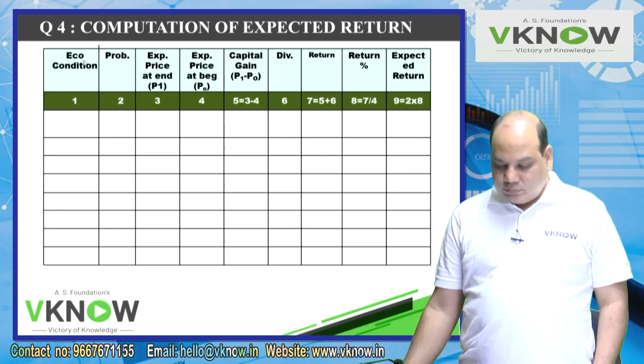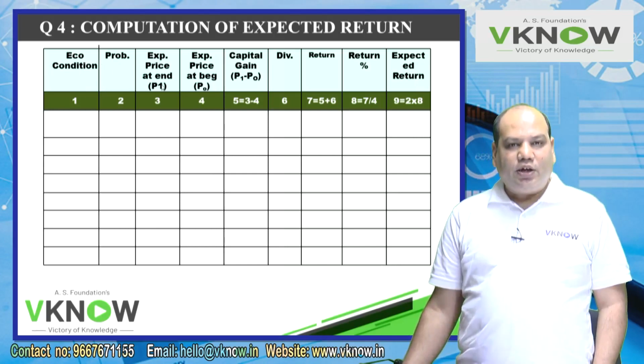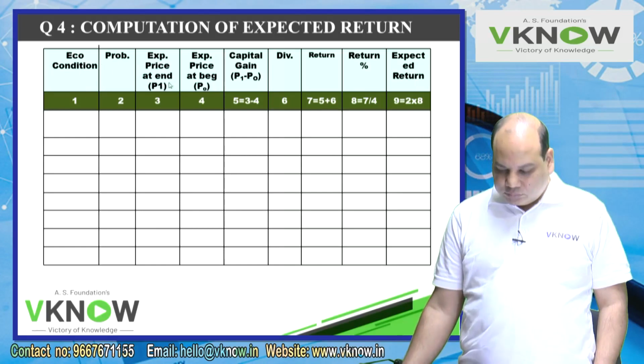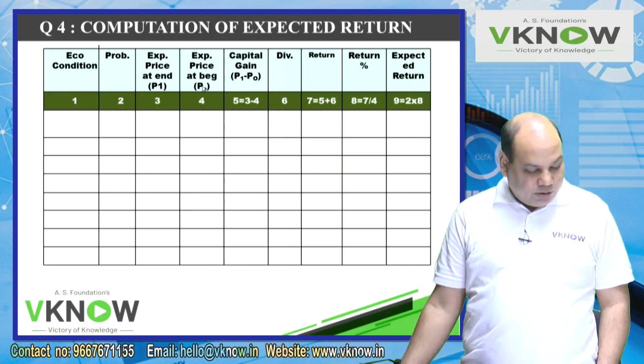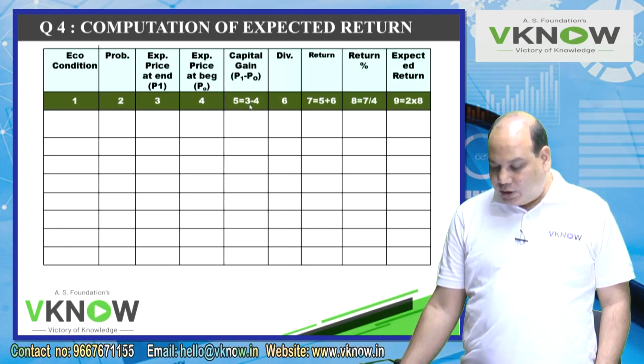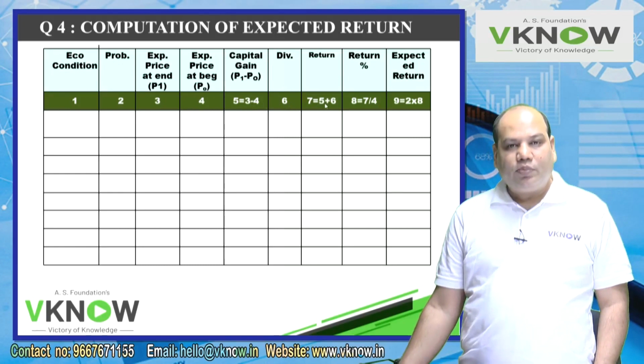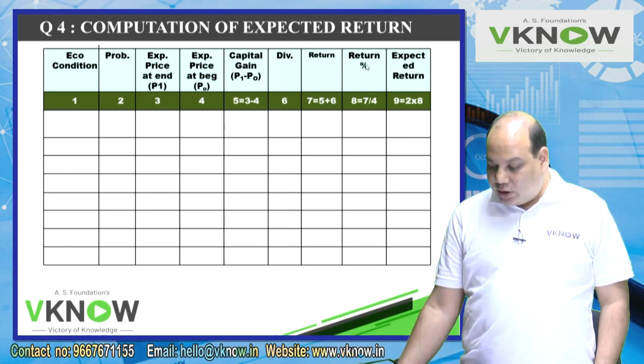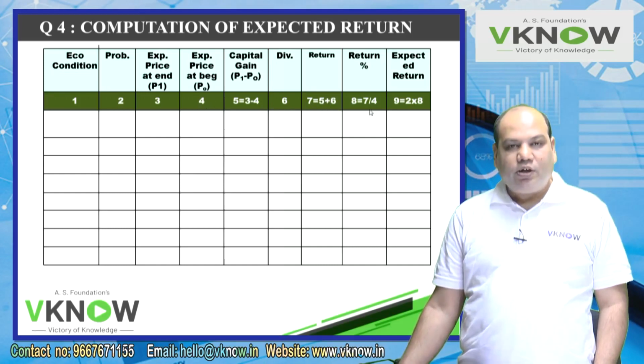Economic condition, probability, expected price at the end P1, expected price at the beginning P0, capital gain, the difference between end and beginning prices, 3 minus 4, dividend column number 6, return will be capital gain plus dividend, 7 is equal to 5 plus 6. Then return in percentage will be total return divided by beginning price, column number 7 divided by 4.